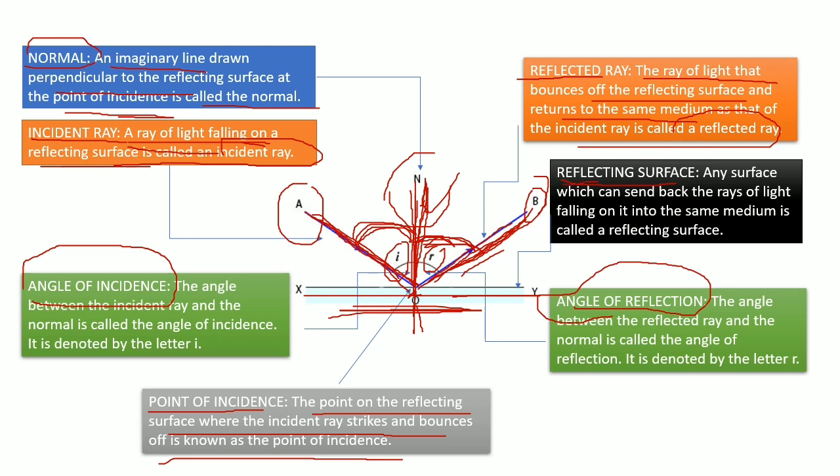Okay, last one we have the reflecting surface. Reflecting surface means any surface which can send back the ray of light falling on it into the same medium. It's called the reflecting surface. Here the reflecting surface is XY, where the incident ray strikes and the reflected ray bounces back. This surface XY.